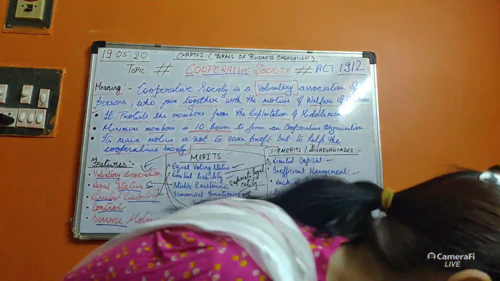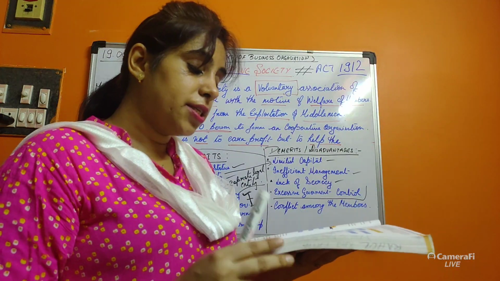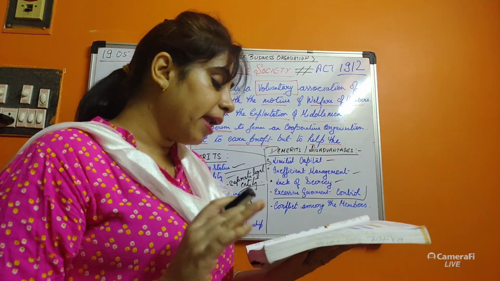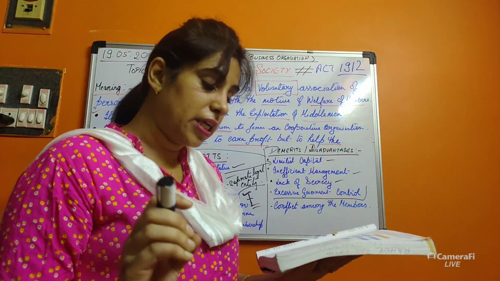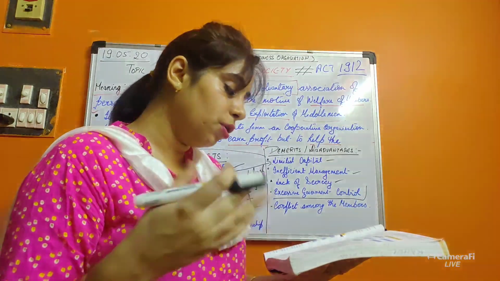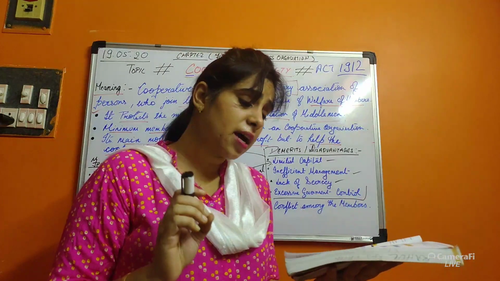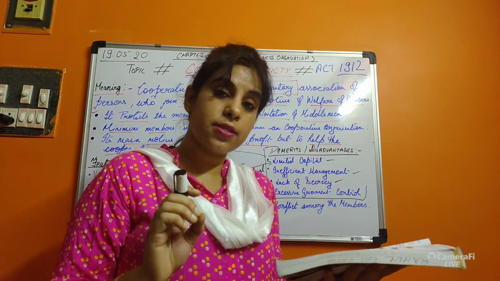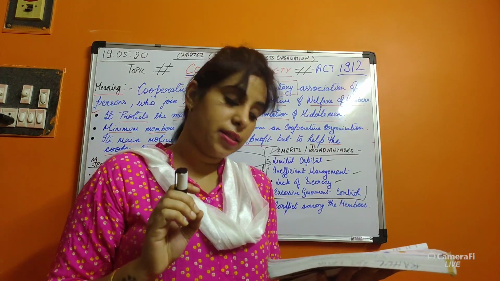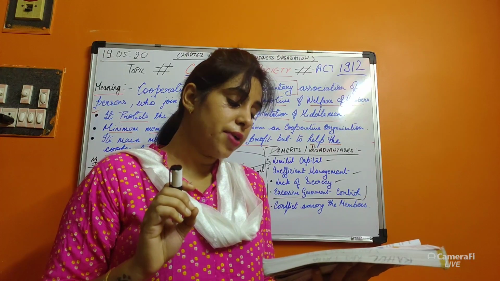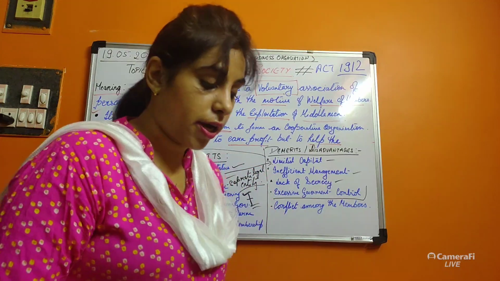I am going to read it from the book. A cooperative organization gets various concessions and benefits from the government, as I told you. In return, there is excessive government regulation and control. It is essential for a cooperative organization to get its account audited by the auditors of the cooperative department and to submit its account with the registrar. All these regulations restrict the flexibility and efficiency of the cooperative organization.